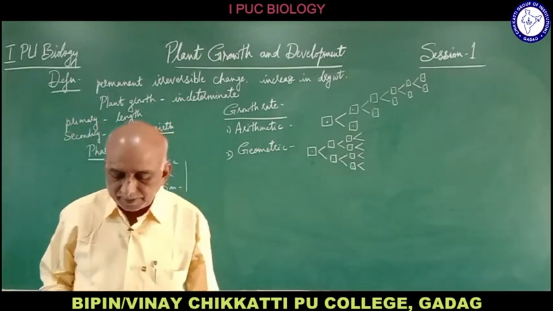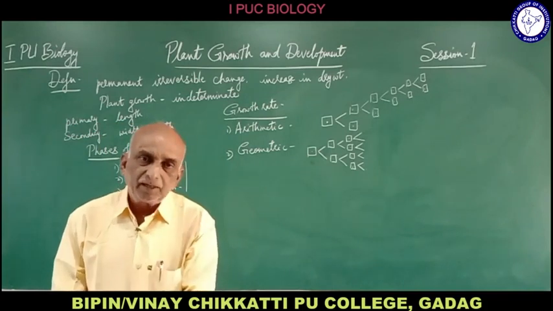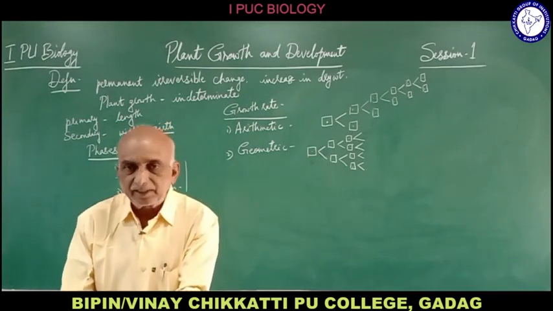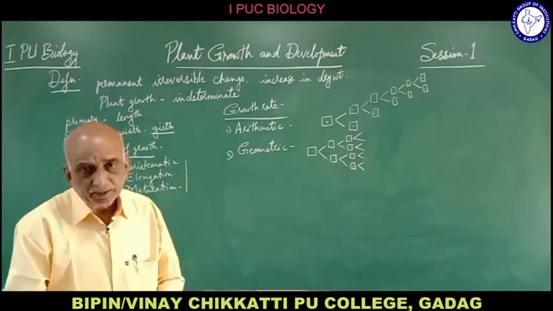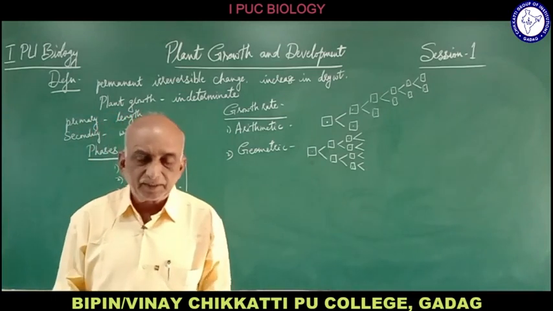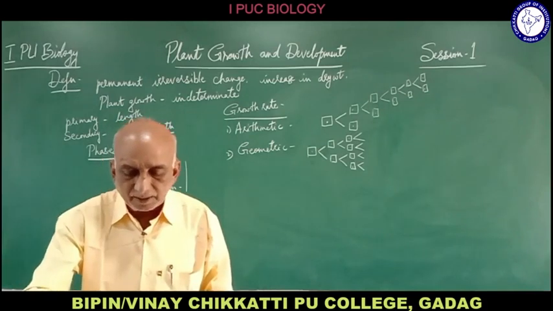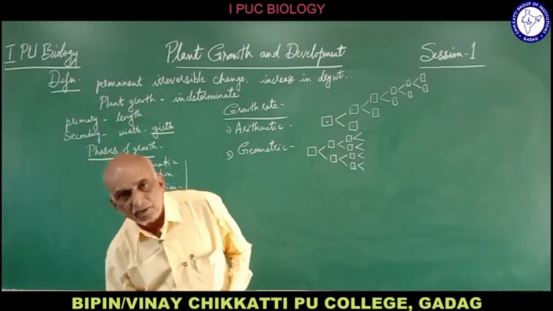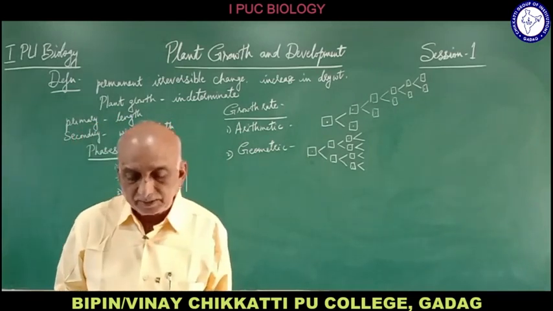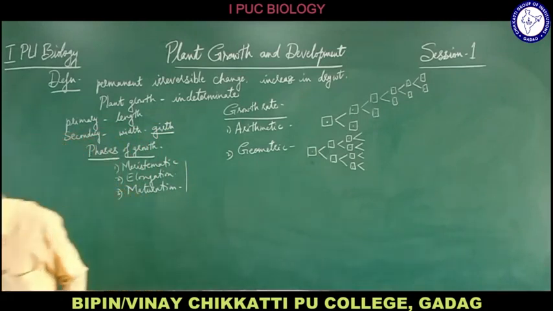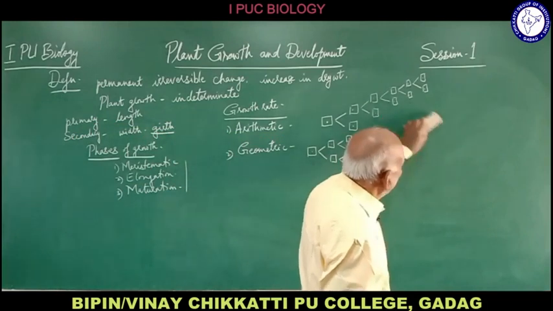In plants we can see such growth only in early embryos, but in other organisms like bacteria we can see it in their cell division. Geometric growth increases the number of cells. It makes the cells double in number, and thus there is an enormous increase in the number of cells. This is the growth rate.